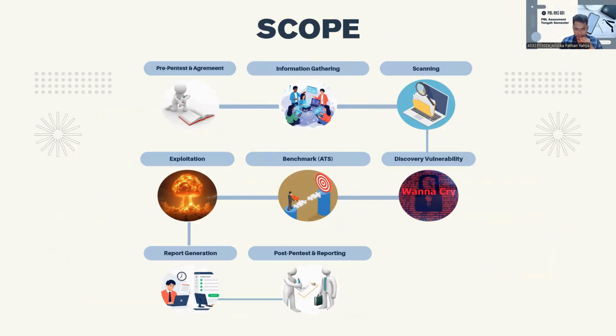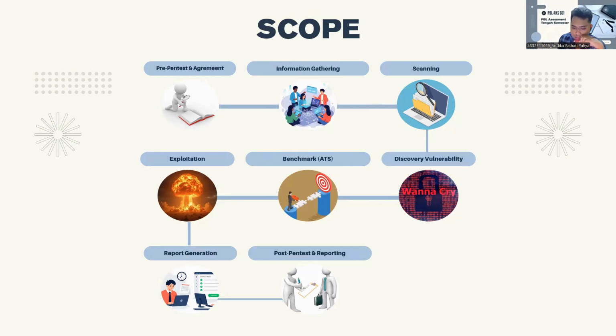Okay, thank you, Novia. Next is the scope. So, in the first phase, our scope is discussing and agreeing with the client about first is testing target, testing limitation, testing methods, schedule, and security rules during the pen test. The goal is to ensure that testing is legal, safe, and does not disturb the system.